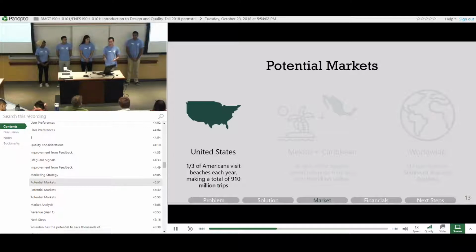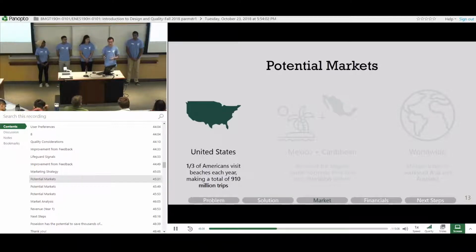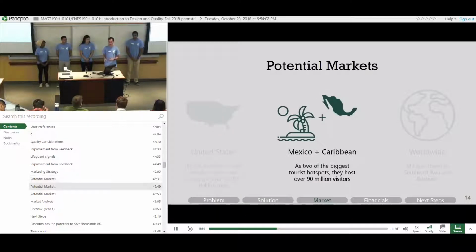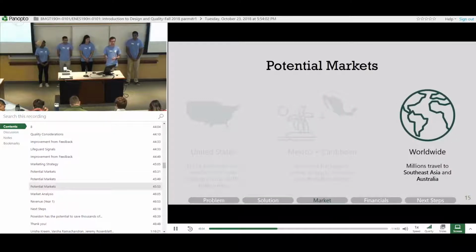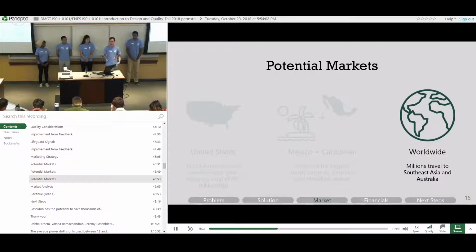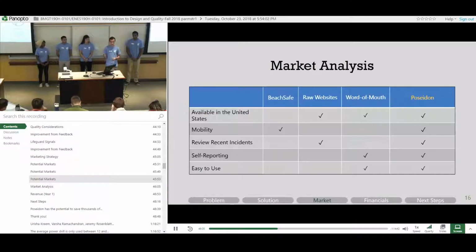So we're going to be targeting the US to start off with because it's a market that we're very familiar with, and in fact 1/3 of people in the US go to the beach every single year. This gives us a total of 910 million beach visits per year that we can pull from for our app's users. Later, we'll be targeting Mexico and the Caribbean for 90 million more visits per year. And eventually, we'd like to head worldwide, mainly targeting Southeast Asia and Australia because there's a lot of beach visits there and also a lot of hazards, which will encourage people to download the app even more.